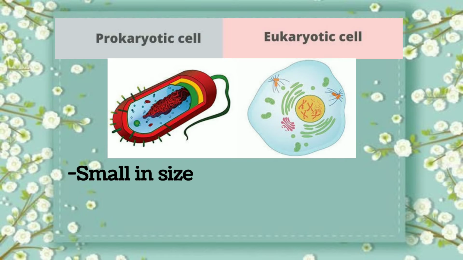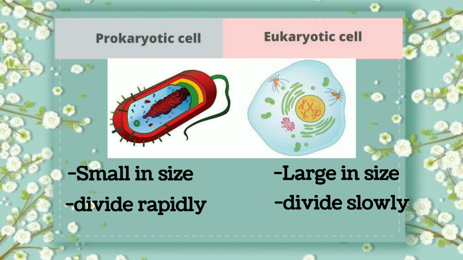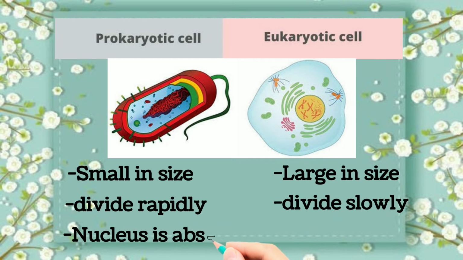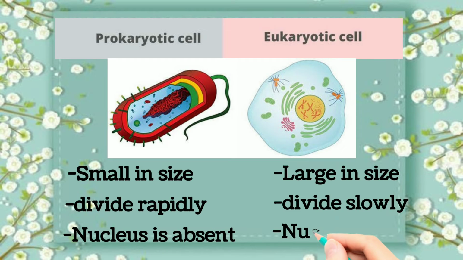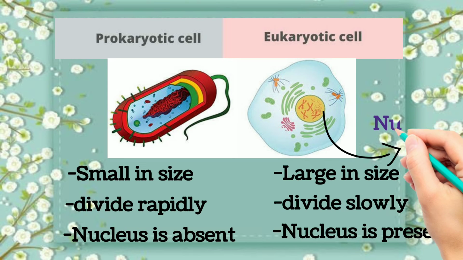Prokaryotic cell is small in size, whereas eukaryotic cell is large in size. Prokaryotic cell divides rapidly, whereas eukaryotic cell divides slowly. In prokaryotic cell, membrane-bound nucleus is absent. In eukaryotic cell, membrane-bound nucleus is present, as you can see in the diagram.